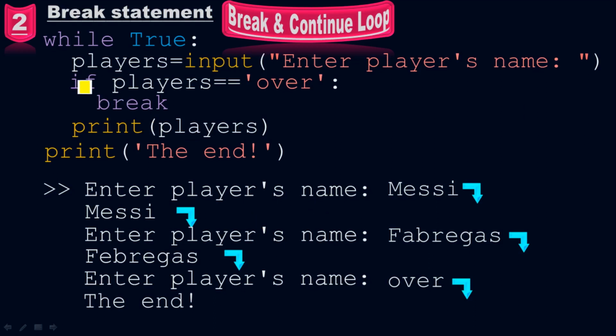And then we pass the conditional statement, which is: if players equals to "or", when we type "or" here, the loop will break. Because of this break statement, we pass the break statement here. We have one more print function, print of players, Messi.